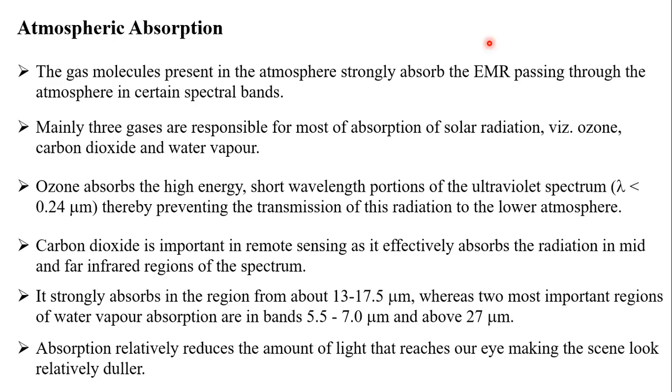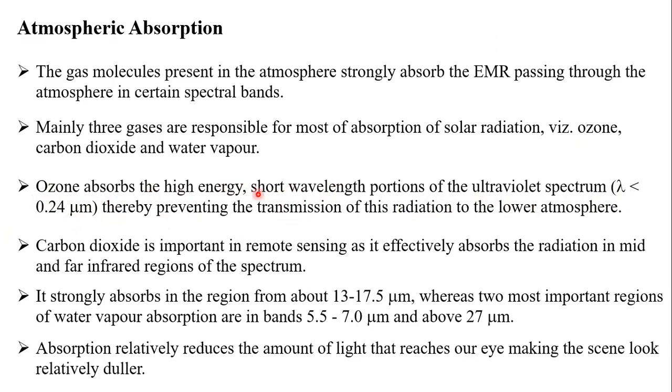Ozone absorbs the high energy, short wavelength portion of the ultraviolet spectrum. Remember this, students, you may get some questions, especially JRF students. Ozone absorbs the high energy short wavelength portion of the ultraviolet spectrum at a wavelength of 0.24 micrometers, thereby preventing the transmission of this radiation to the lower atmosphere.